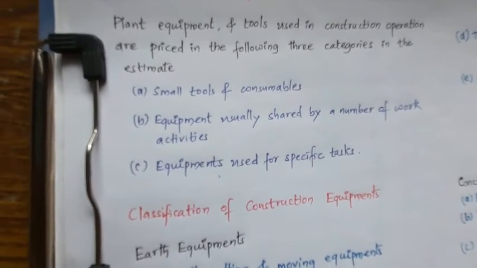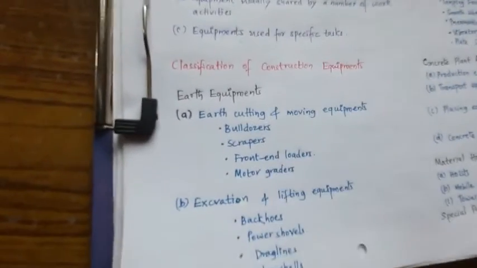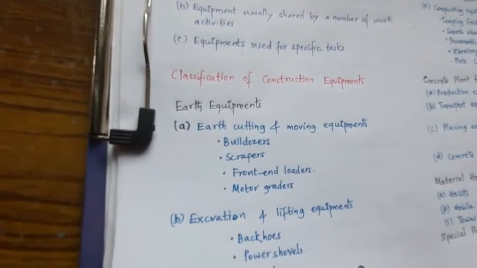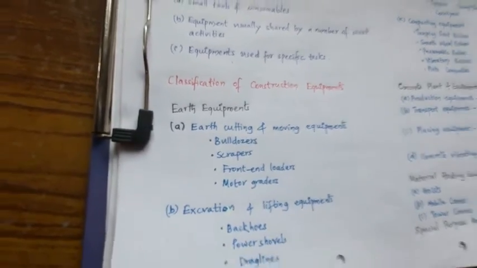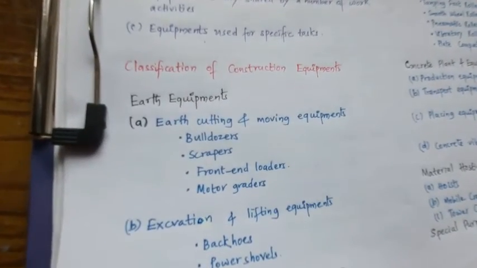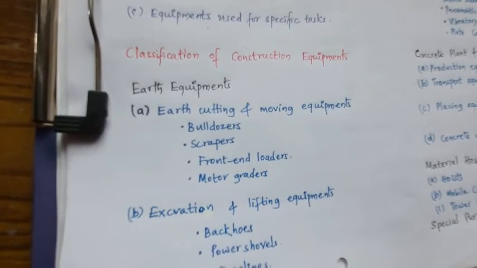Okay. Now how is the classification of construction equipments done? Here first we can see the earth equipments. In earth equipments you have the earth cutting and moving equipments like bulldozers, scrapers, front end loaders, motor graders.